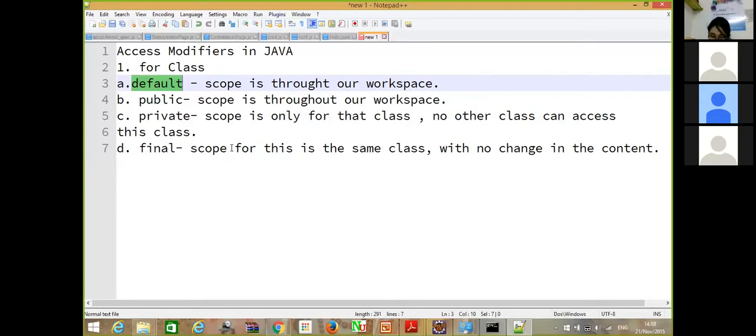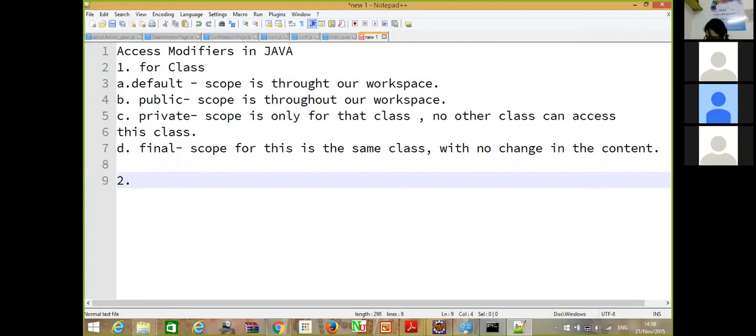No, Ravi. Okay. So the other access modifier is now for the variables, number two, for variables or attributes in Java class.